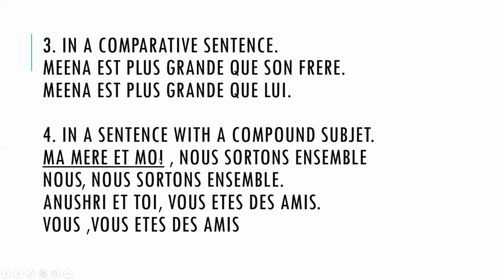Vous allez remplacer ma mère et moi avec nous. Nous sortons ensemble. Ici, Anushri et toi, vous êtes des amis. Anushri and you are friends. So what you are going to do, you can replace Anushri et toi avec vous. Vous êtes des amis. Comme ça.